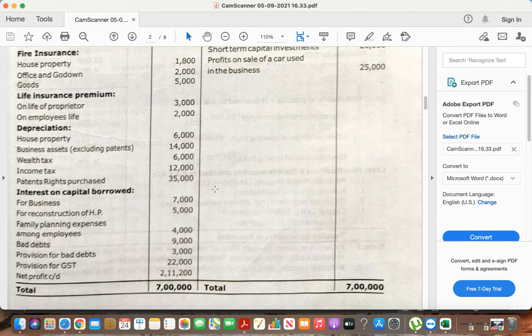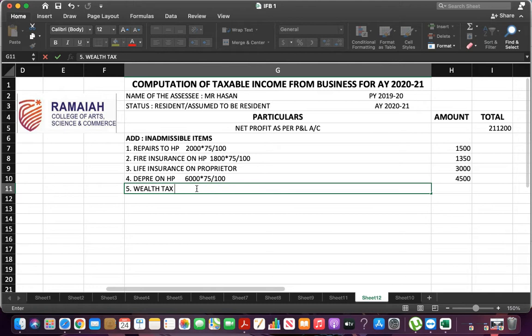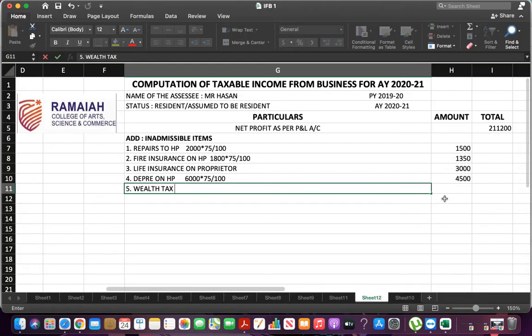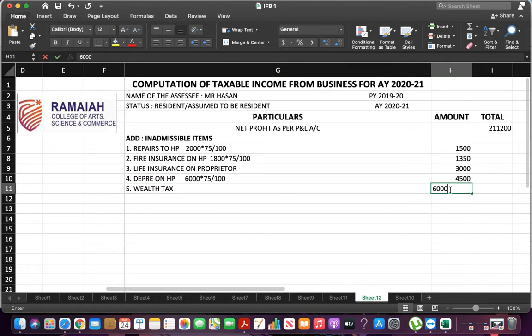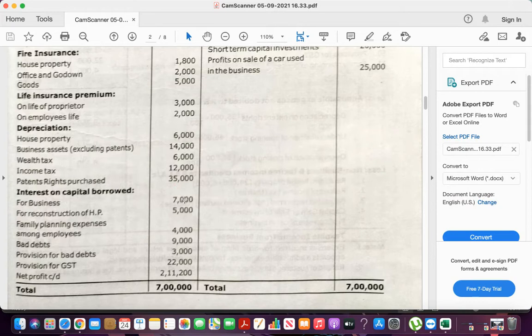Next, wealth tax. We all know wealth tax is a direct tax and is not at all concerned with business. Wealth tax, 6000. Next one, income tax. Can anyone read out the adjustment regarding income tax?